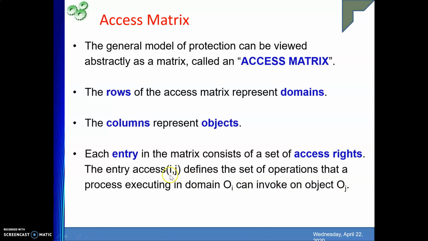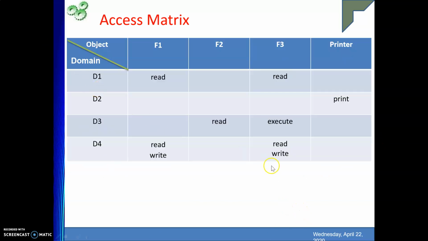So this is my object and this is my domain. I'm working in this domain and I'm performing one operation on this object Oj. Whenever I'm performing that operation, it should be there in this access right. Then only the operation is permissible. Otherwise, it will be stopped.